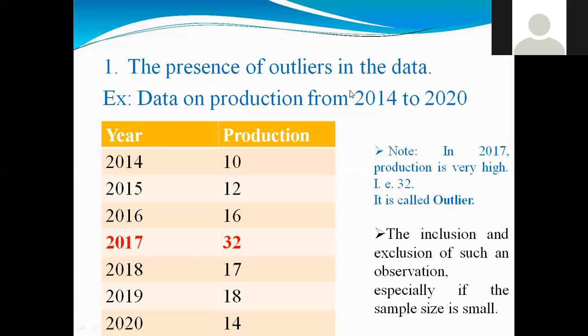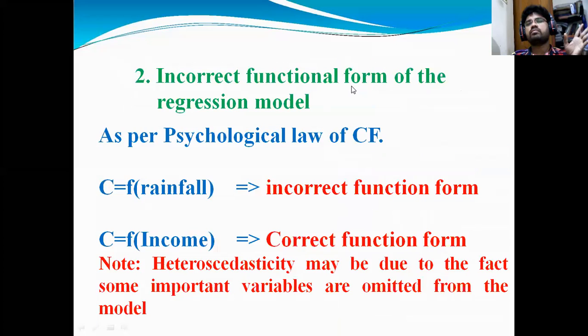Yes, sir. The next one is the incorrect functional form of the regression model. What is an incorrect functional form? For example, as per the psychological law of consumption function, what does the theory say? There is a relationship between income and consumption: as income increases, consumption increases.